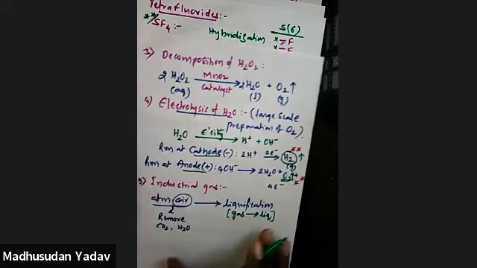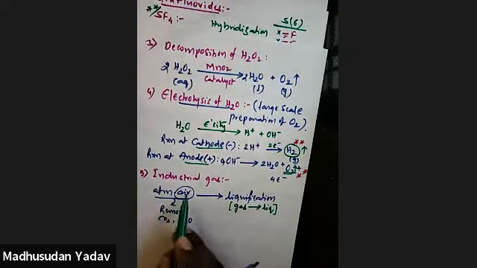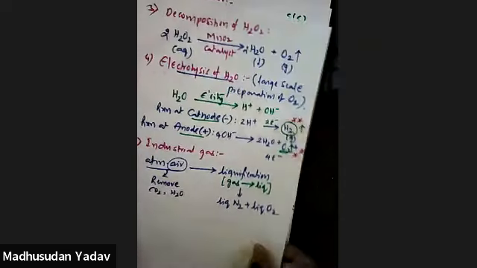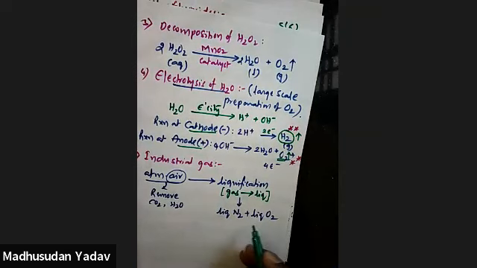So what are the major portions of atmospheric air? It is nitrogen and oxygen only. So on liquefaction, you are going to get liquid nitrogen along with liquid oxygen. Now you have to separate these two because they are different in their boiling points.